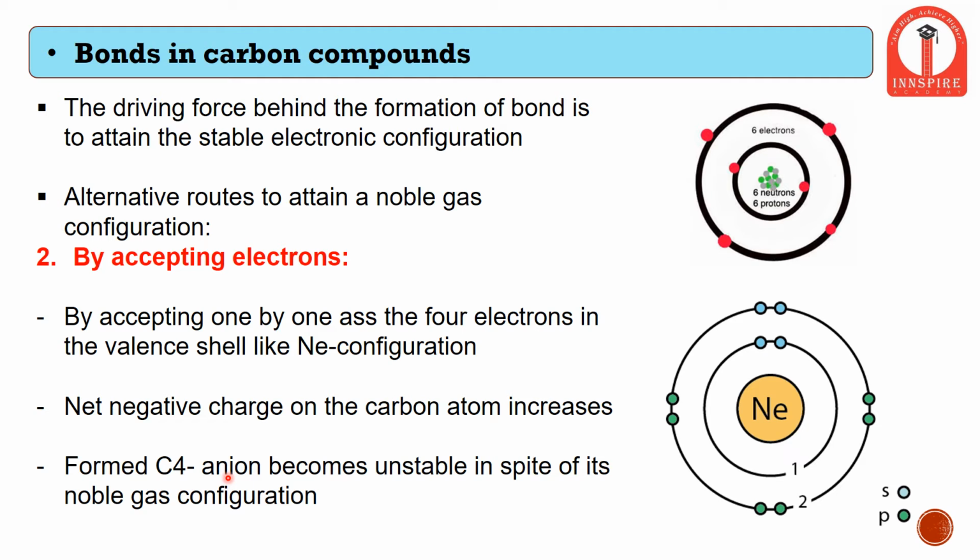And again, this is a high charge for the carbon atom with respect to its atomic size. Therefore, instead of attaining stability, the carbon atom moves towards instability. Therefore, even this solution is not readily accepted by the carbon atom. Now we move on to the third, that is the last possible solution by which the carbon atom might attain stability.